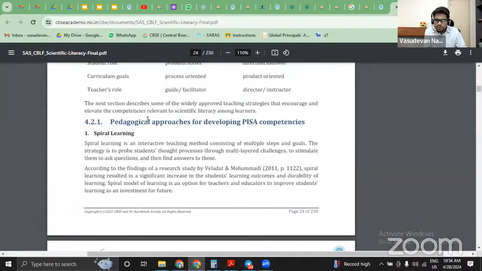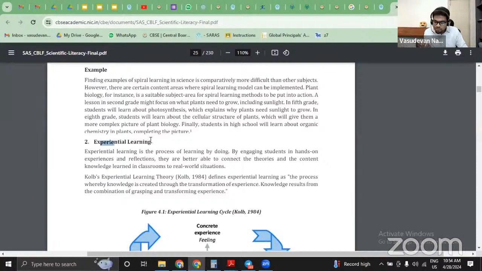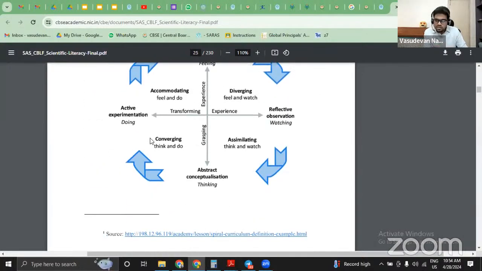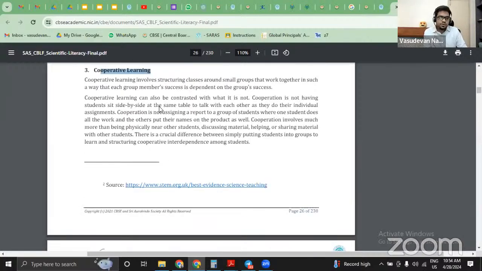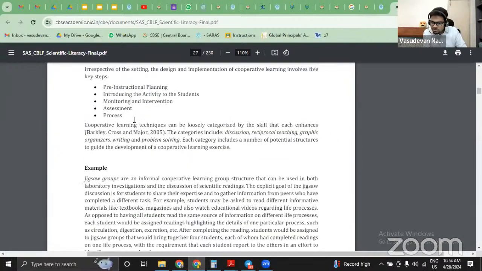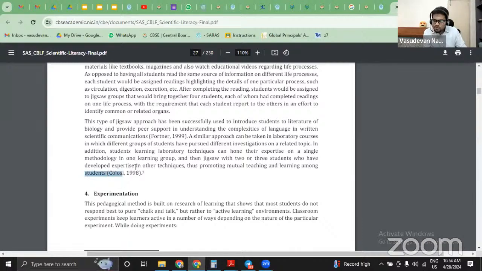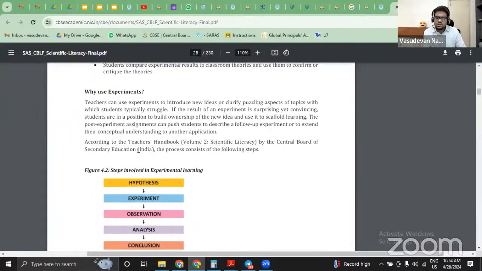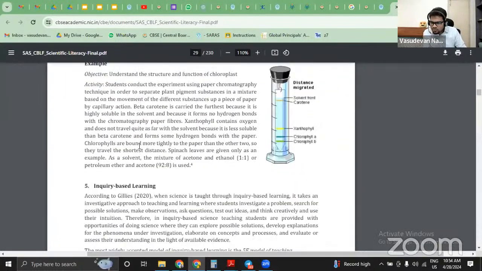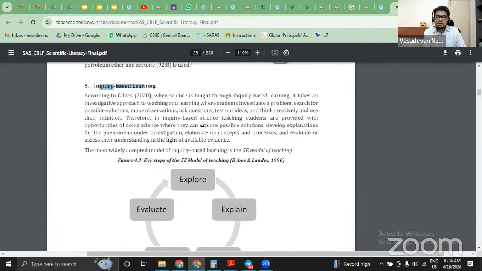For example, pedagogical approaches for developing PISA competencies. Indirectly, pedagogical approaches for developing competency abilities in the students. Spiral learning could be one of them. Experiential learning could be one of them. Under experiential learning, there are multiple categories. There is cooperative learning could be one of them. Then there is something called jigsaw groups could be one of them. Let me talk about jigsaw groups, which is basically cooperative learning. And then I wanted to show you inquiry based learning could be one of them.